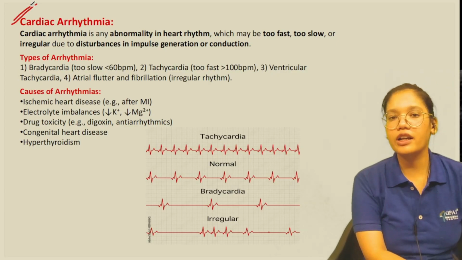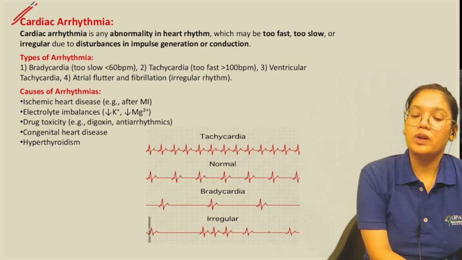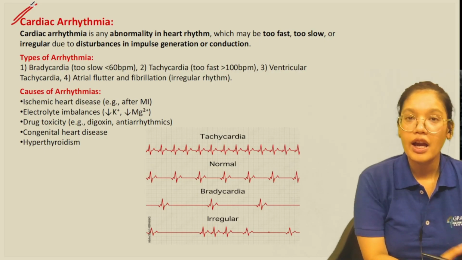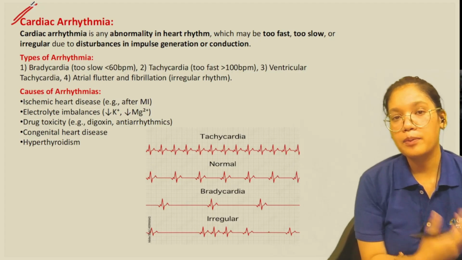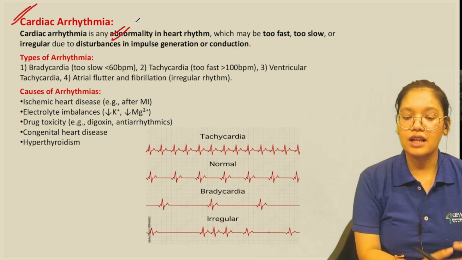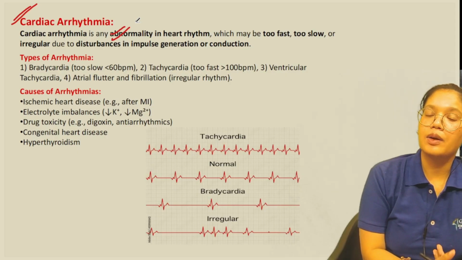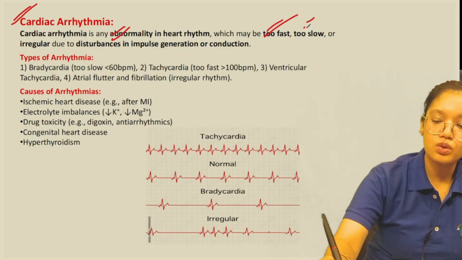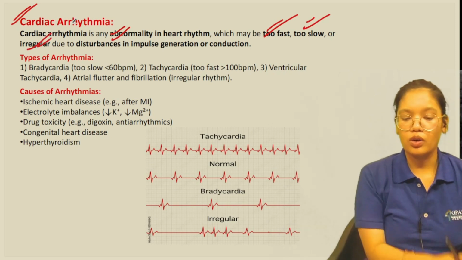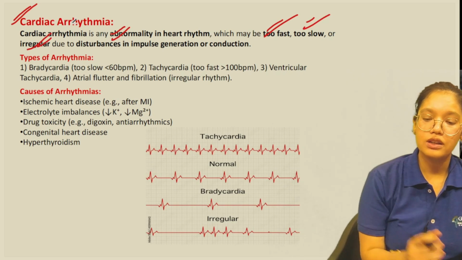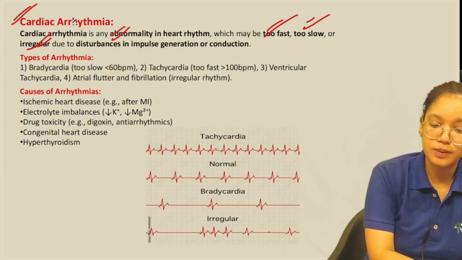Now, what is cardiac arrhythmia? Basically, whenever there is a disturbance in the impulse generation or the conduction, and due to that there is abnormality in the heart rhythm, that condition is called cardiac arrhythmia. In this, basically, the heart rate can be too fast, too slow, or irregular. Okay, now there are different types of arrhythmia based on this abnormality in the heart rhythm.